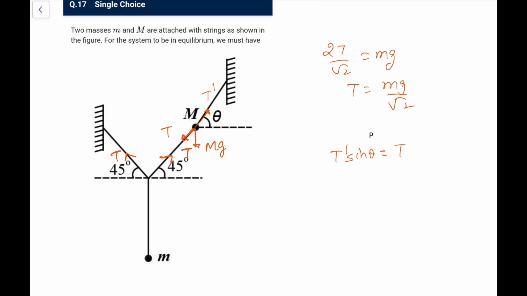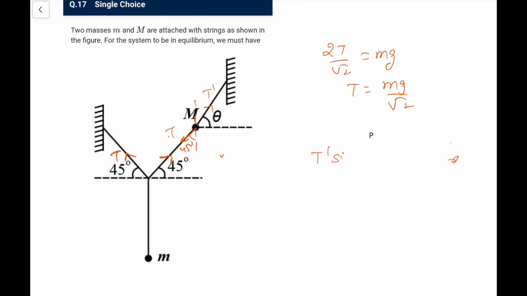So that is T sine theta plus mg. But the angles are different, be careful. Let me draw it again. I have taken it to be the same, it's not definitely going to be the same. Let me try it again, because there is a twist here. So this would be 2T, and this angle is 45 for sure, but this angle is different, so let it be T dash, let it be T.